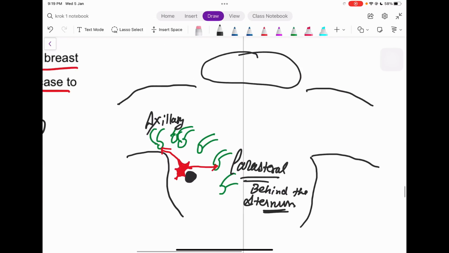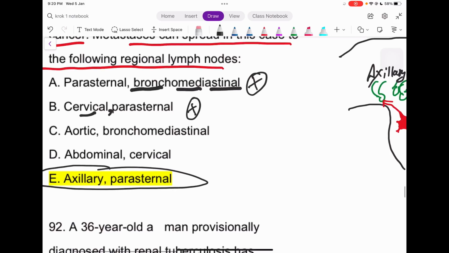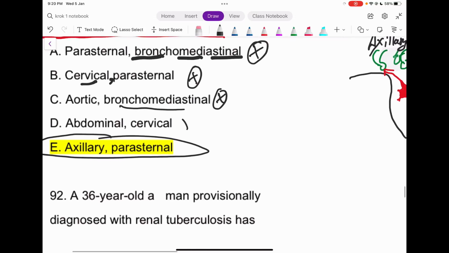So will the lymph spread that far up just to spread out? Well, it must be spread locally, right? First of all, this area can't be the answer. Again, the aortic and the bronchomediastinal lymph nodes are also located deep, so this can't be the answer. Abdominal and cervical, again the same reason. It can't be the answer, right?